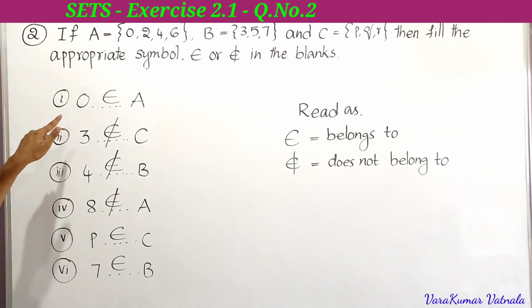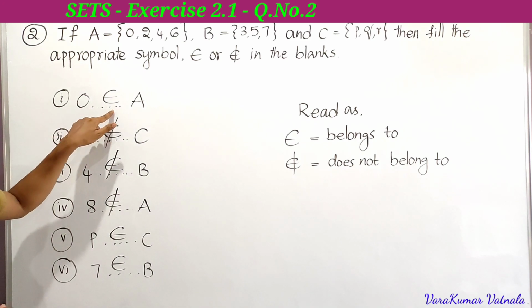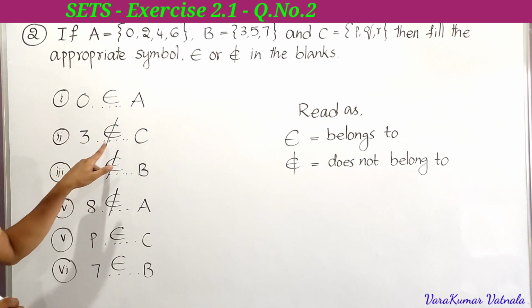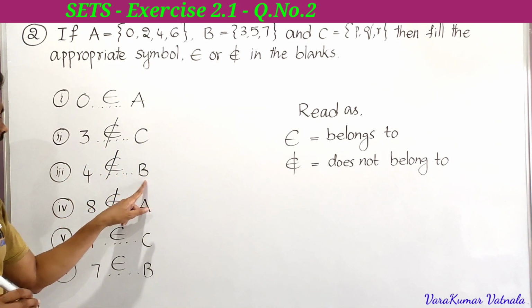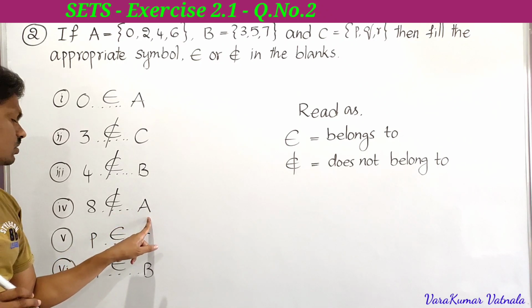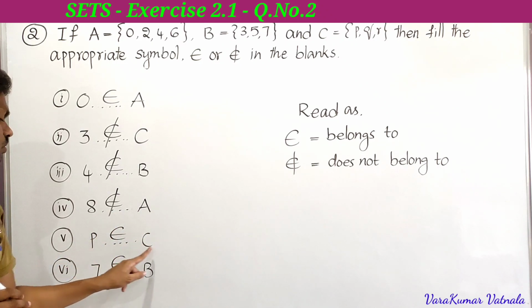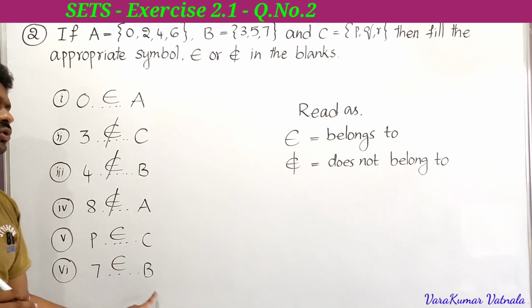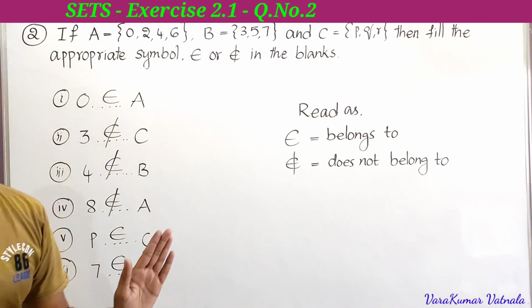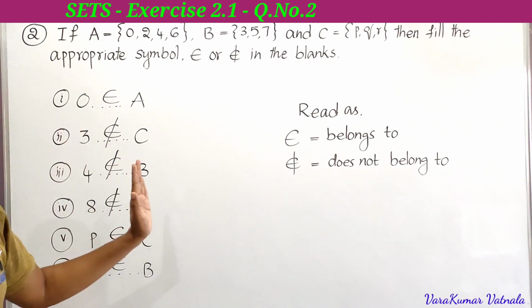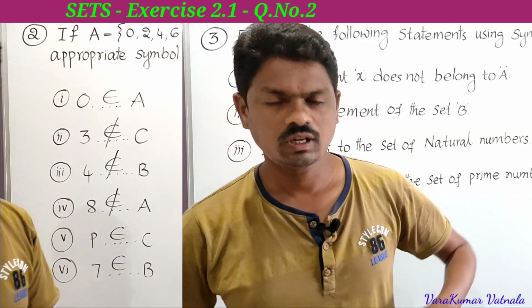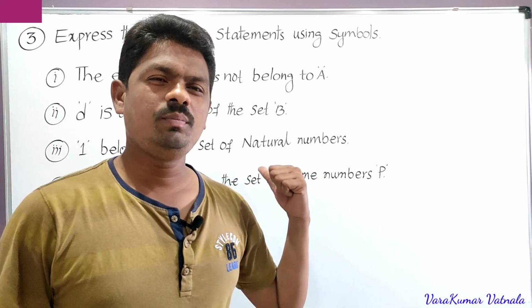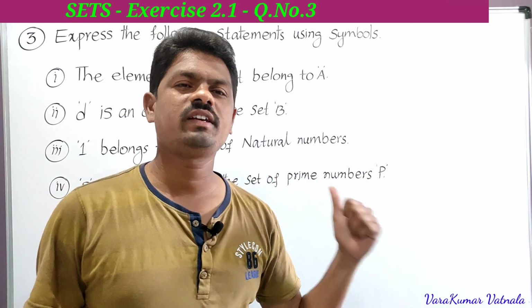So see here, how can we read? 0 belongs to A, 3 does not belong to C, 4 does not belong to B, 8 does not belong to A, P belongs to C, 7 belongs to B. That's all, student. This is the second problem in 2.1 exercise. Next we have to solve the third problem. This is the third problem from 2.1 exercise.